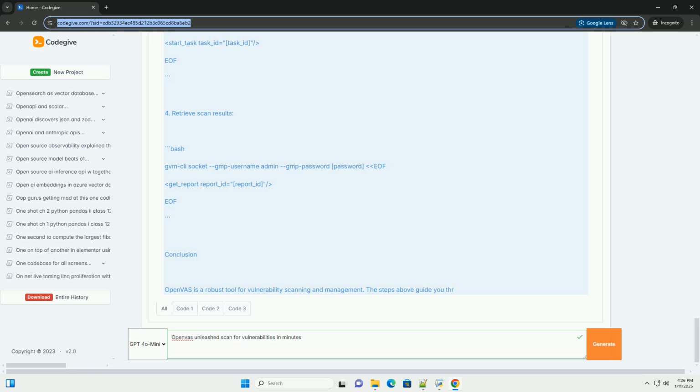Conclusion. OpenVAS is a robust tool for vulnerability scanning and management. The steps above guide you through a basic installation and usage of OpenVAS for vulnerability assessments. For more advanced configurations and options, refer to the official OpenVAS documentation and community resources. Important note: always ensure you have permission to scan the systems you are targeting, as unauthorized scanning can lead to legal issues.